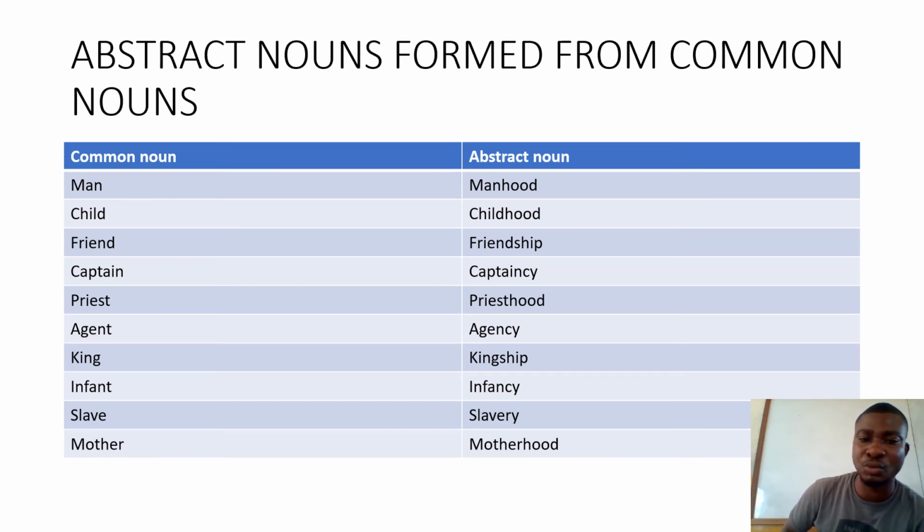We use these things every day, but we don't know where they are coming from. They are rules in English that we need to follow, and know when and how to use these words when we are speaking or constructing sentences. You have to take note of this. So these are abstract nouns formed from common nouns.